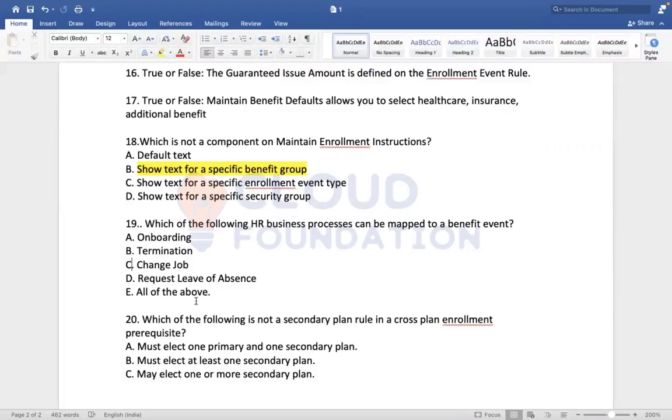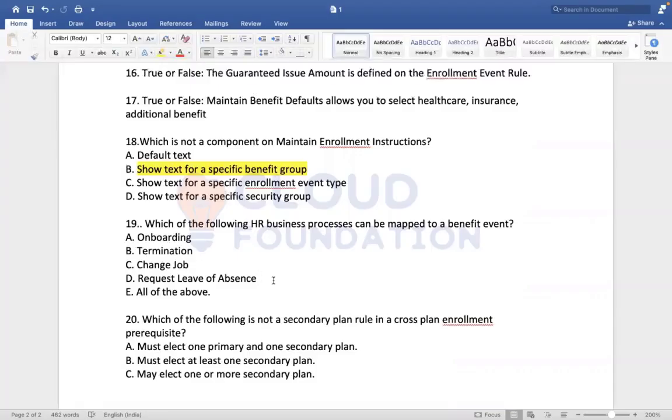Any event that is triggered impacts the benefits. For onboarding an employee, you may have to give the primary benefits. For terminating an employee, you have to remove all the benefit plans and continue only with COBRA insurance. Promoting or transferring an employee will impact the benefit. If an employee goes on leave, for example sabbatical leave, the employee is no longer available for any healthcare benefits because he's going on sabbatical.